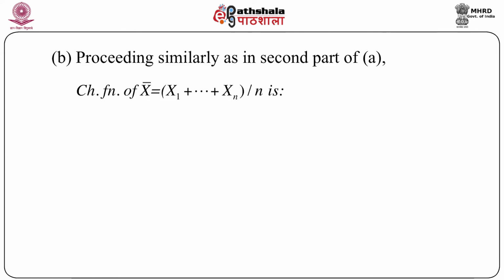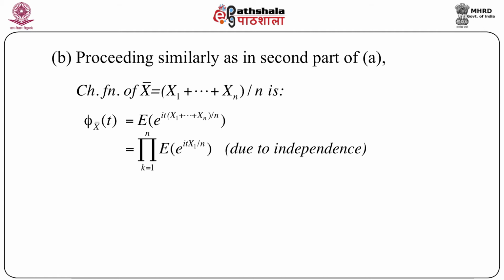So the characteristic function of x bar is capital phi x bar of t, which equals expectation of e to the power i t into (x1 plus x2 plus ... plus xn) by n. Again, due to the independence of x1, x2, ..., xn, we can write the product over k equals 1 to n of expectation of e to the power i t xk by n. Now each xk follows a standard Cauchy, so replacing t by t by n, we get the characteristic function of a standard Cauchy, which is e to the power minus mod of t by n. Now the product over k equals 1 to n simplifies to e to the power minus mod t.